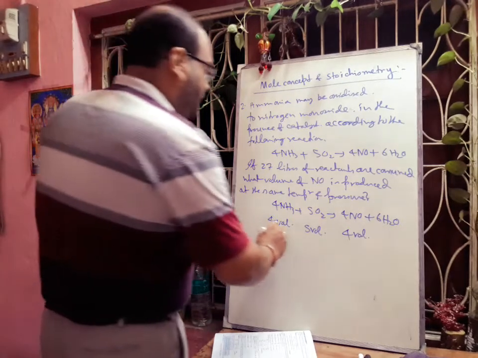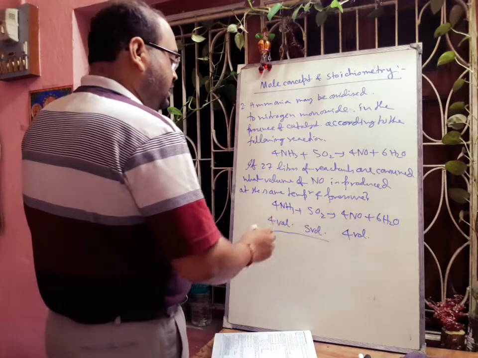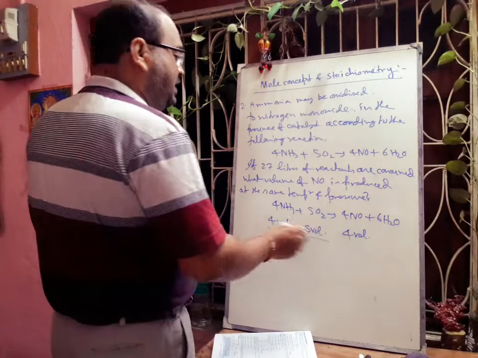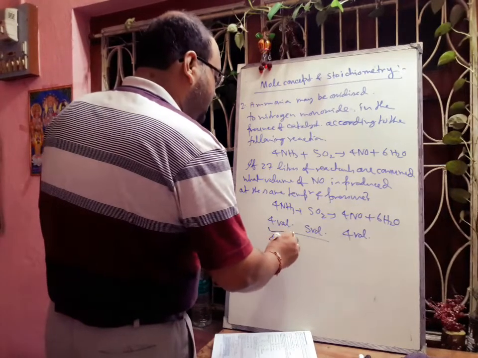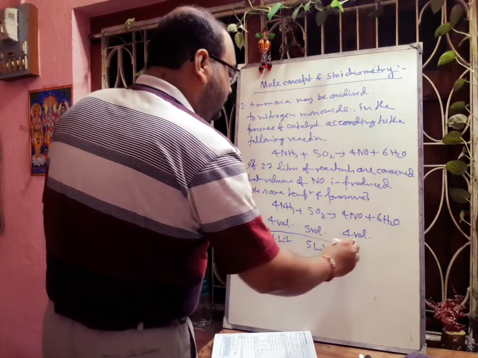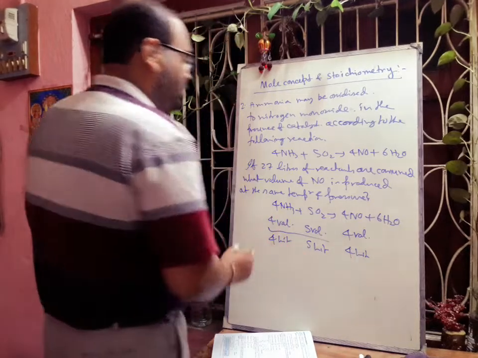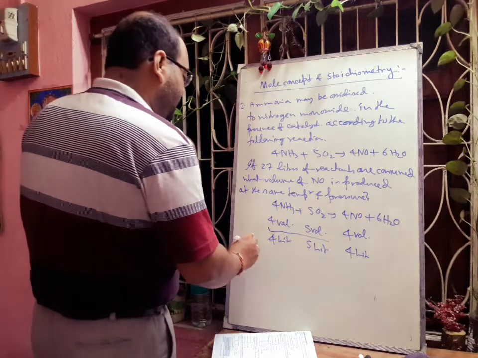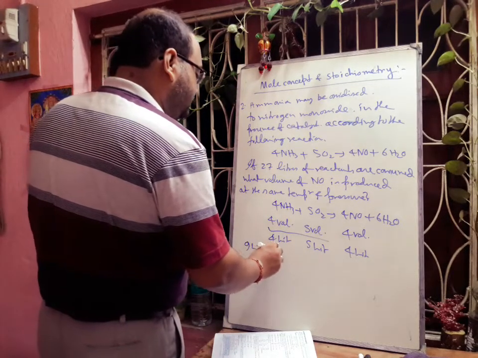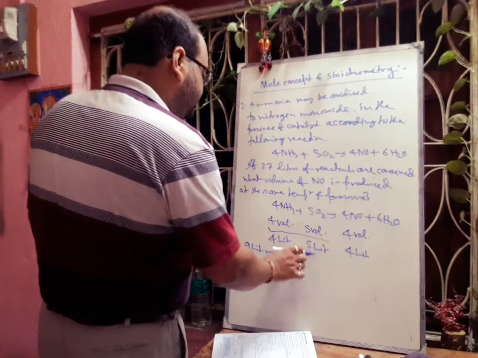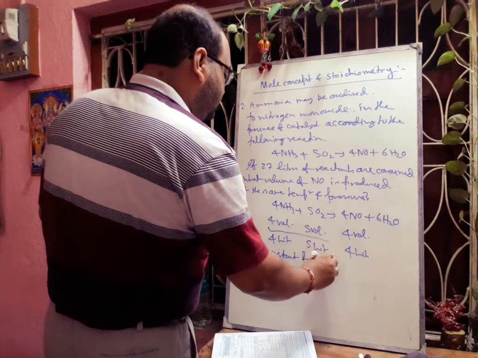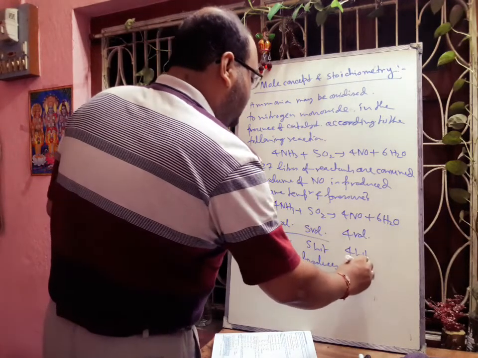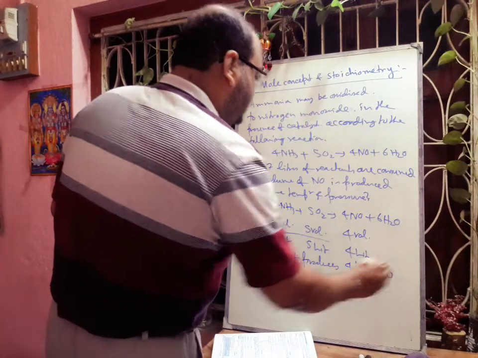So from here we can write that 4 plus 5, 9 volumes. That means this is 4 liters, this is 5 liters, then this will be equal to 4 liters. So 4 plus 5, 9 liters of reactants produce 4 liters of nitric oxide.